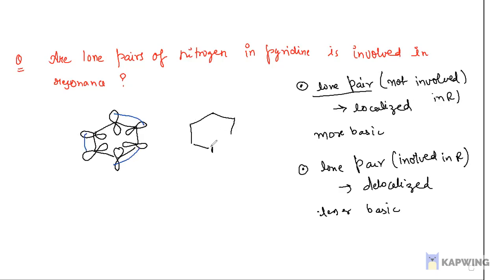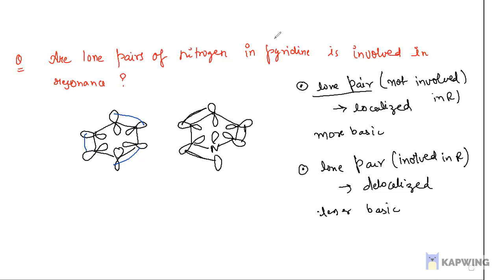In pyridine, we replace one carbon with nitrogen. The p orbital on each carbon and the p orbital of nitrogen will be like this. All these p orbitals are parallel to each other and overlap and form a pi bond.